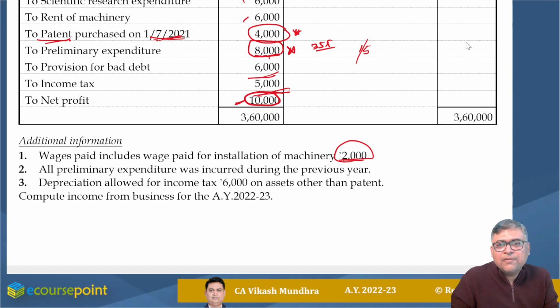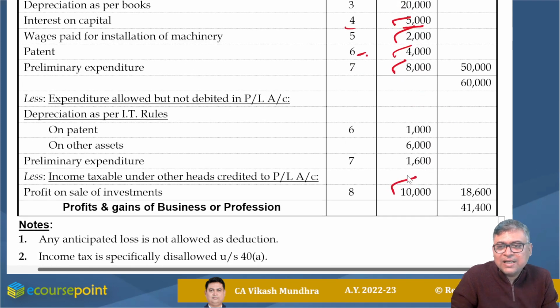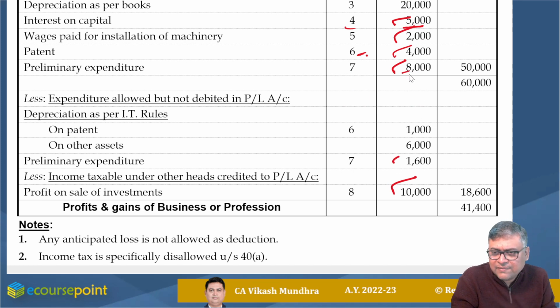That means altogether 8,000 should be allowed in 5 equal installments. So I'm adding back the entire amount, and out of this 1,600 is allowed, 1/5 of 8,000 is 1,600. One can do 6,400 addition, that's fine, but I'm going with the entire 8,000 added back and 1,600 considered as a deduction.